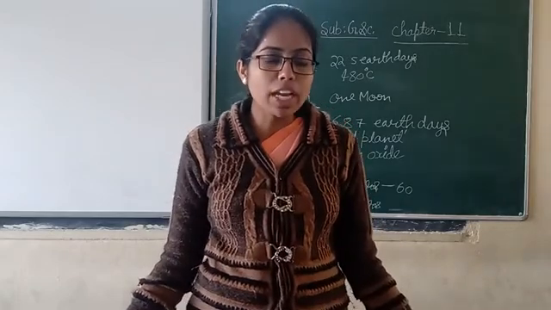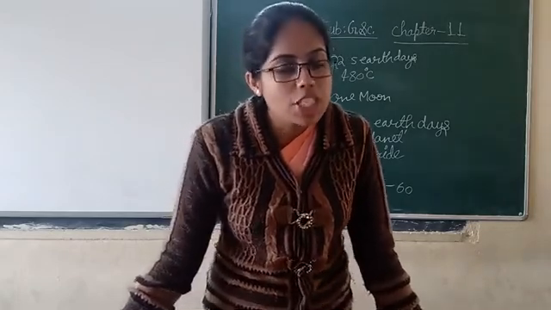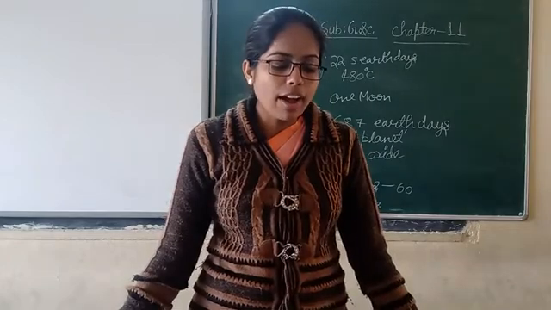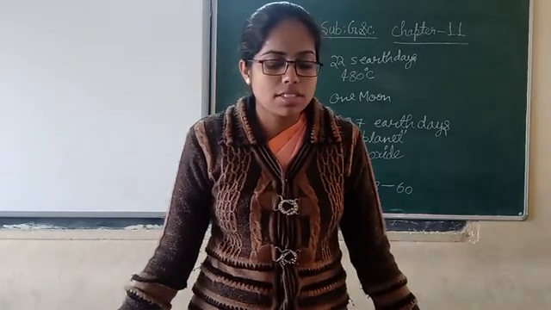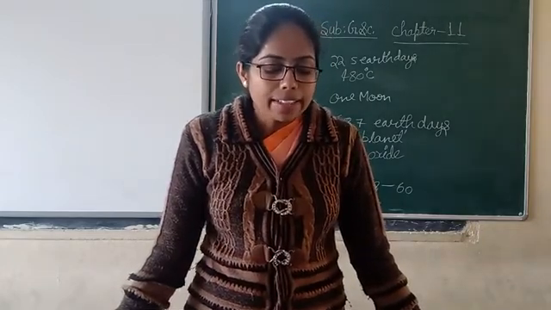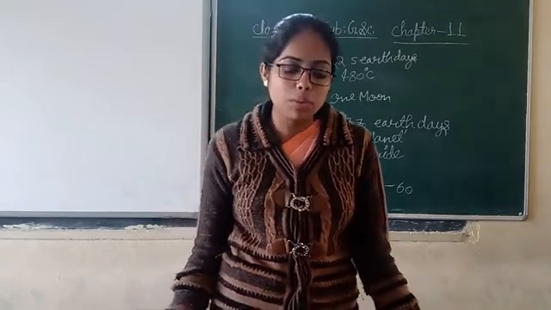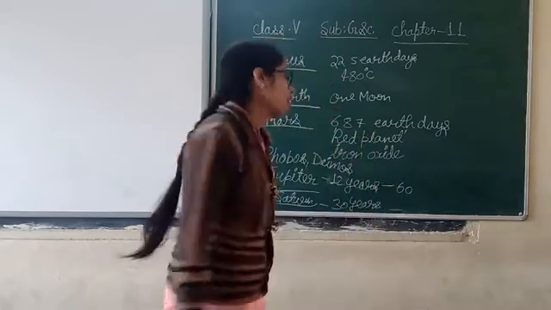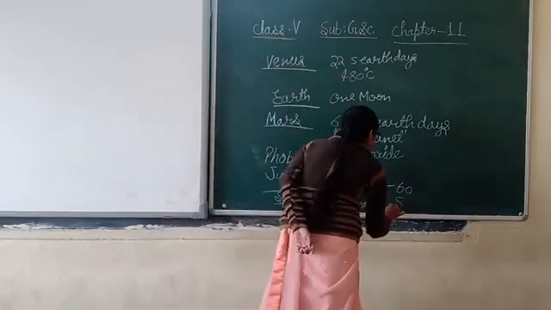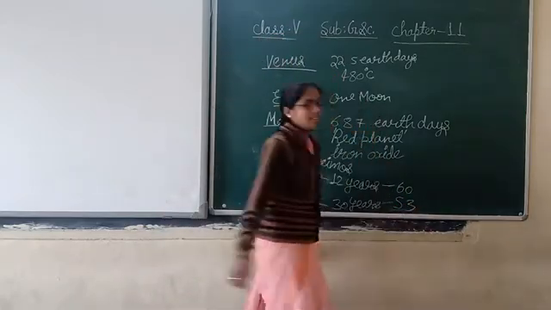Saturn is most well known for its rings, which are made up of particles of ice, dust and rocks. And this planet has 53 moons, and these are its natural satellites. Number of moons here is 53.